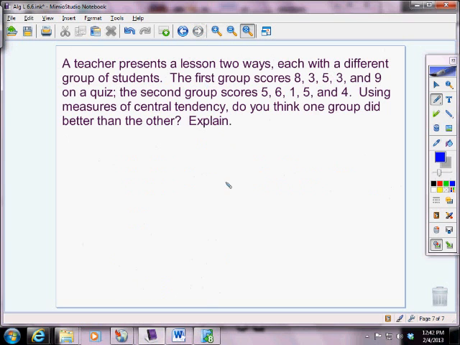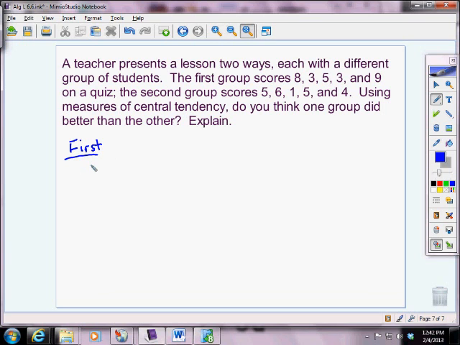Let's look at another example. A teacher presents a lesson 2 ways, each with a different group of students. The first group scores 8, 3, 5, 3, and 9 on a quiz. The second group scores 5, 6, 1, 5, and 4. Using our measures of central tendency, our mean, median, mode, which group did better?